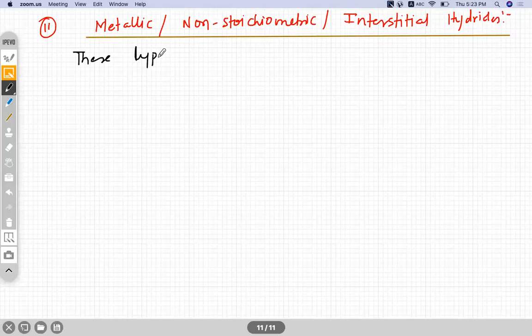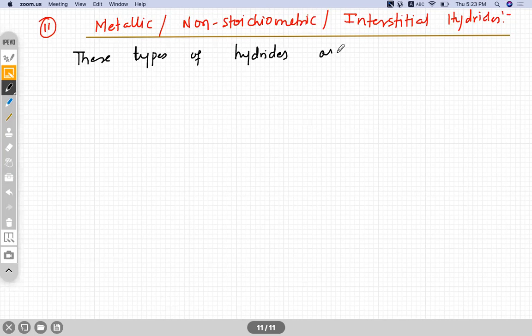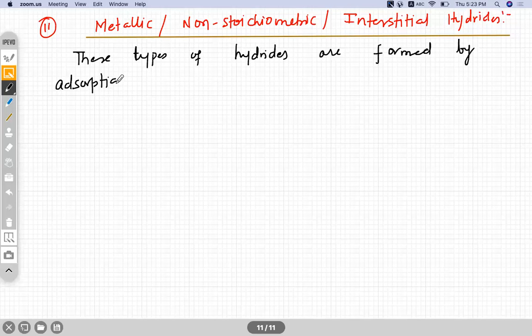This type of hydrides are formed by adsorption of hydrogen on the metal lattice.